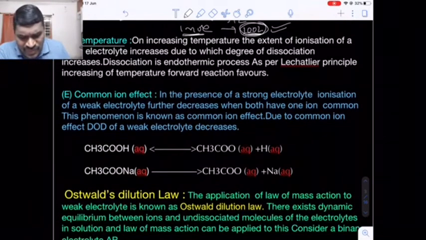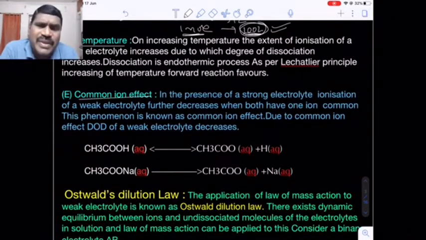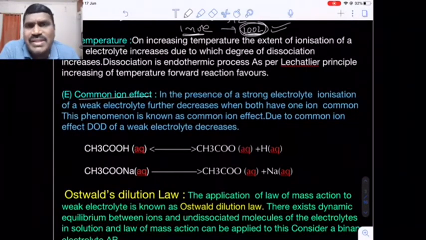Now, one factor is there that is called common ion effect. This is a very important topic. Common ion effect we will discuss in later classes, but basically in the beginning, the extent of ionization, that is the degree of dissociation, will also be governed by the common ion effect. What is the common ion effect? Suppose we have a weak electrolyte, that means the extent of ionization is very less.